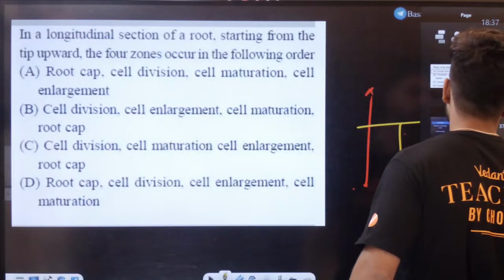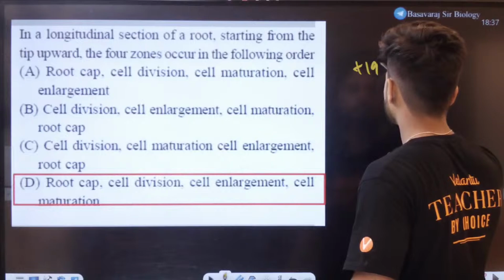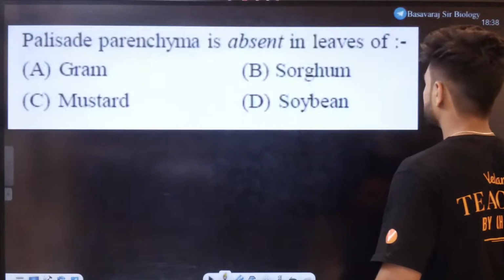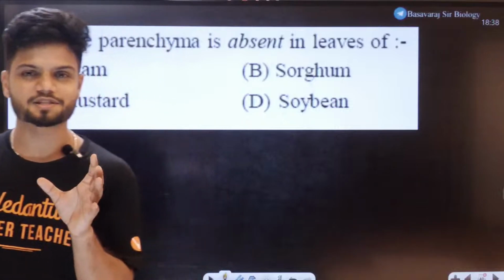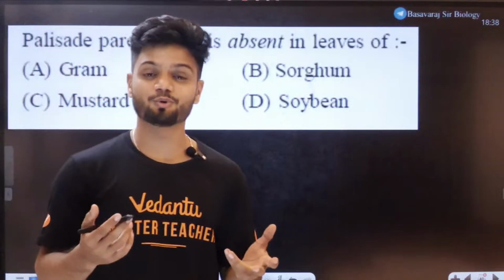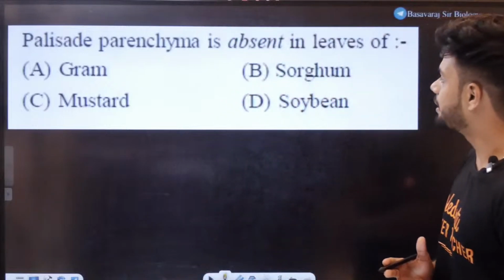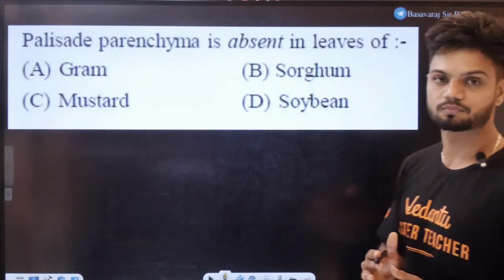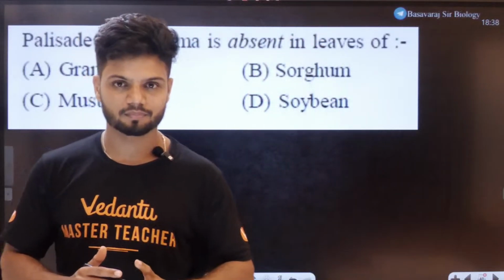Okay. So plus 18, plus 19 marks. Plus 19 marks in the chat. Okay, look at this question, students. Again, a very good question. It's a question which requires two concepts to answer. The palisade parenchyma is absent in the leaves of. So first of all, you should know, where do you not find palisade?